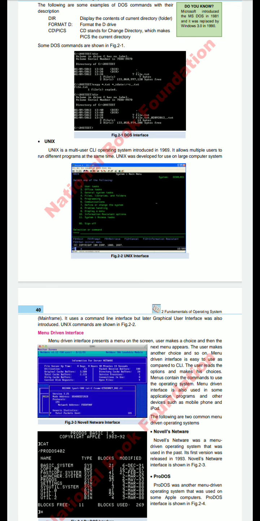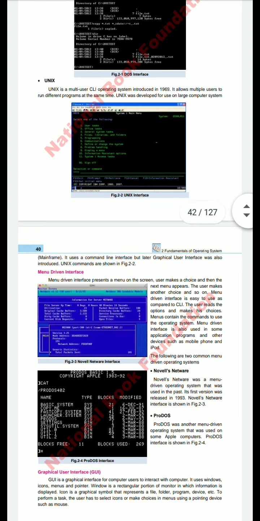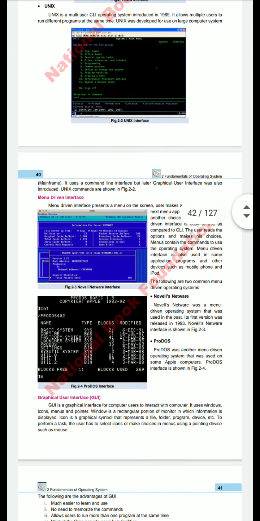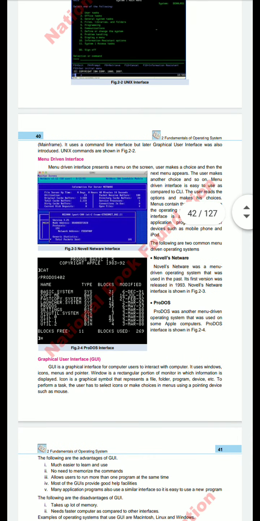It allows multiple users to run different programs at the same time. Unix was developed for use on large company computer systems like mainframe computers. It uses a command line interface, but later a graphical user interface was also introduced. We can say that a combination of command line and GUI was used in Unix.